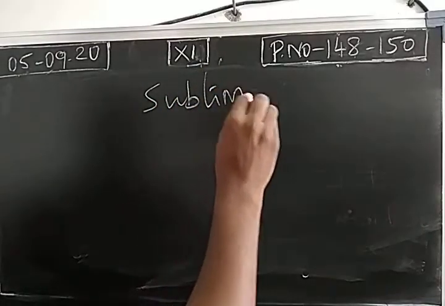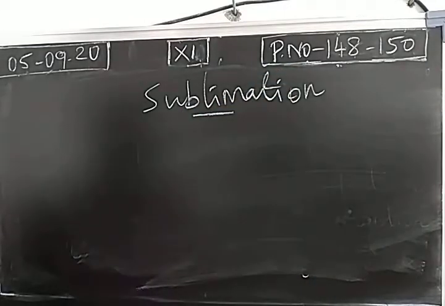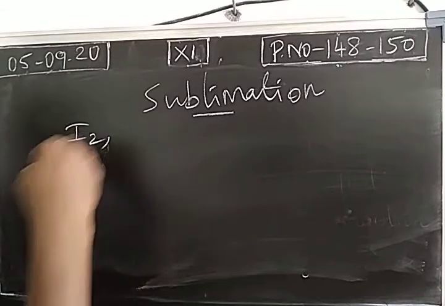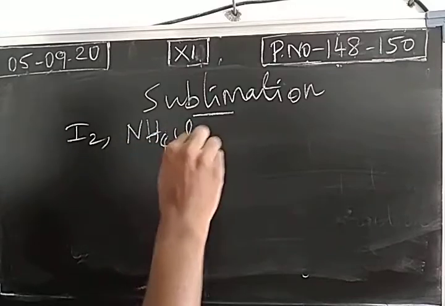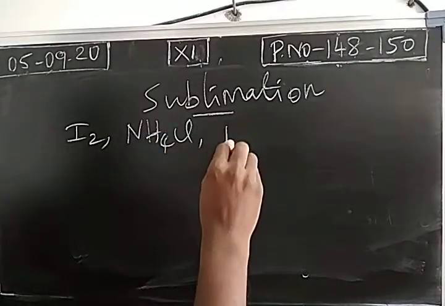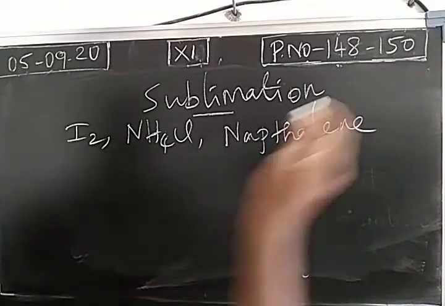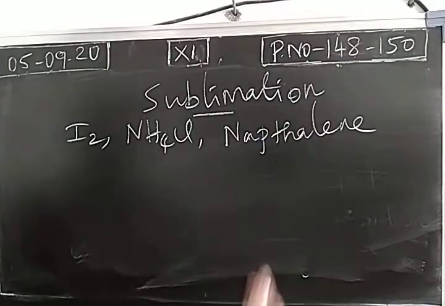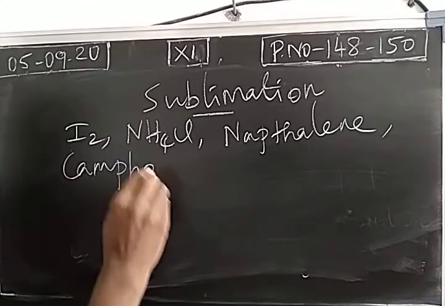First, sublimation process. This is not new to us, we already studied in lower classes. We take certain substances like iodine, ammonium chloride, then naphthalene, organic compound. So iodine and ammonium chloride are inorganic compounds. Naphthalene or camphor are organic.